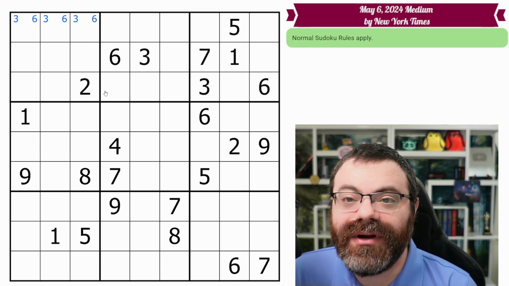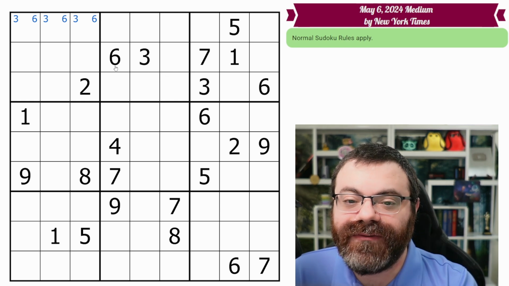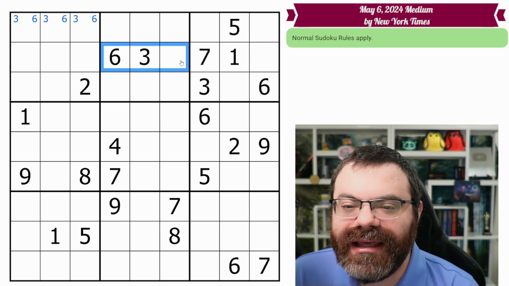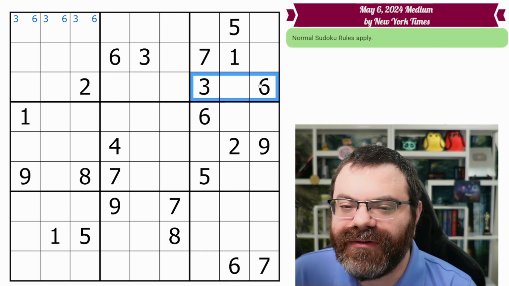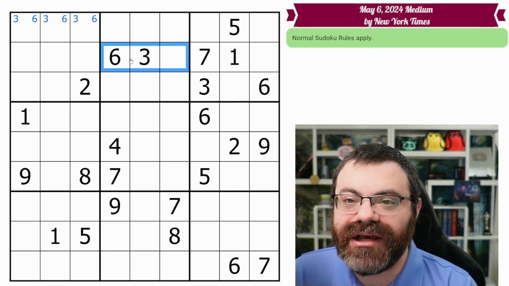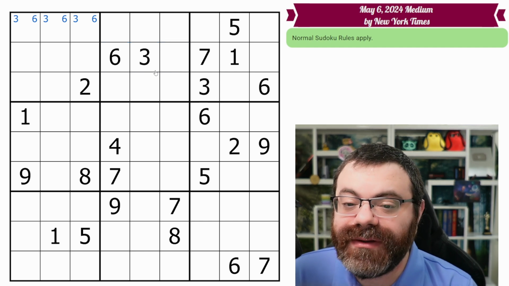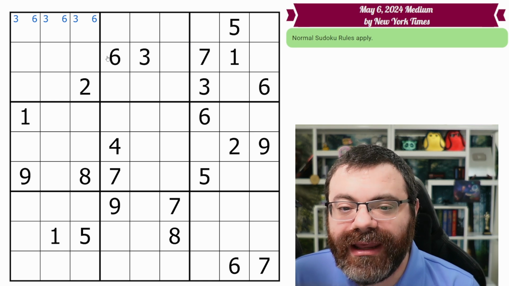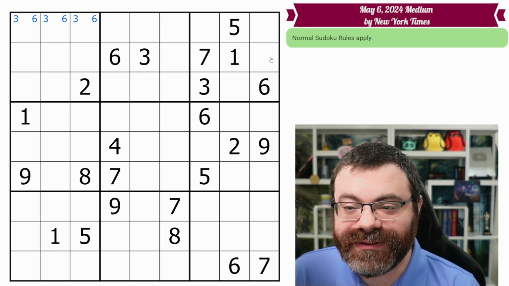Now, before you move on to the next band, there are basically going to be 3 things to look for. The repeated digit is the first and most important thing. The next thing to look for is if you have a filled box row. We don't, but if this digit was filled or this digit was filled, we'd have a box row, being the intersection between a row and a box, a row within a box. If we have a filled box row, we have something we can do, but we don't, so we're not going to. And then also if a row or a box has been reduced to 4 or fewer open cells.